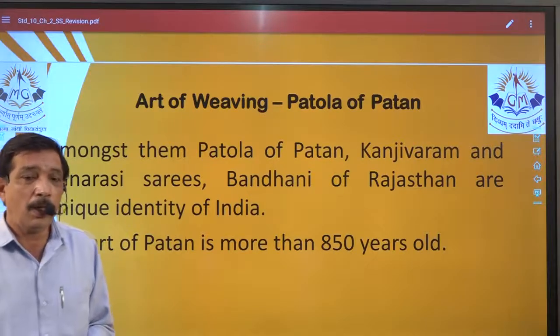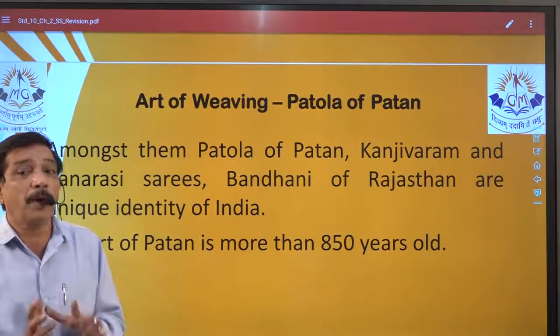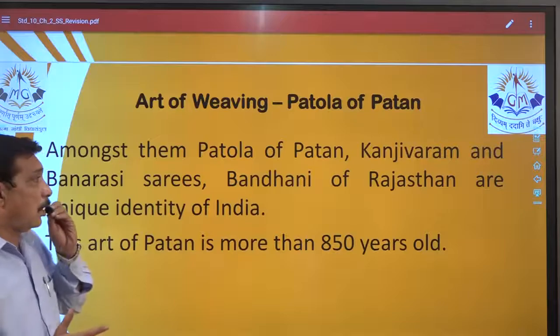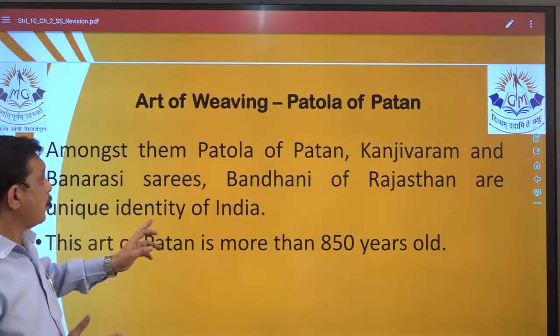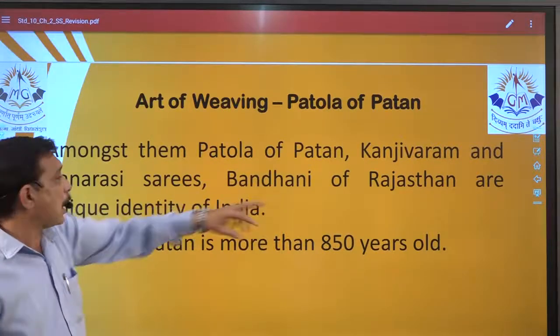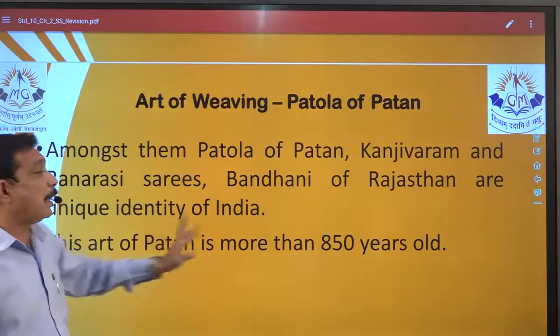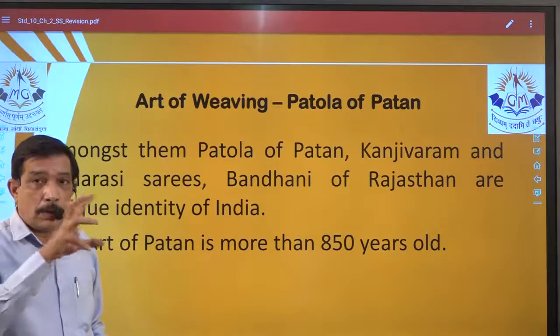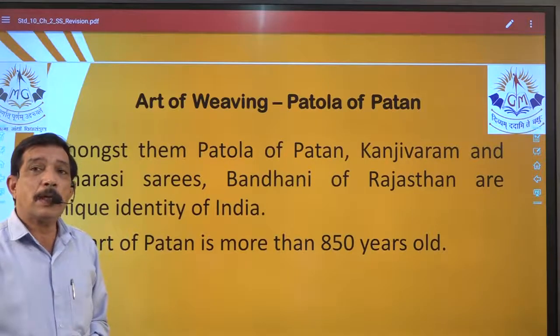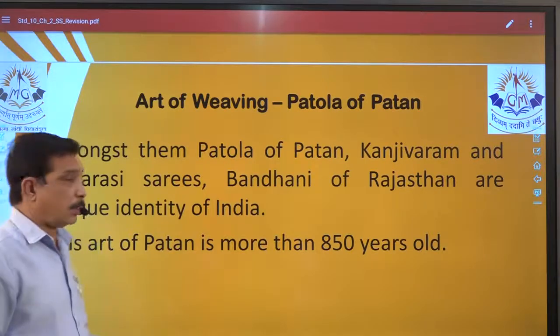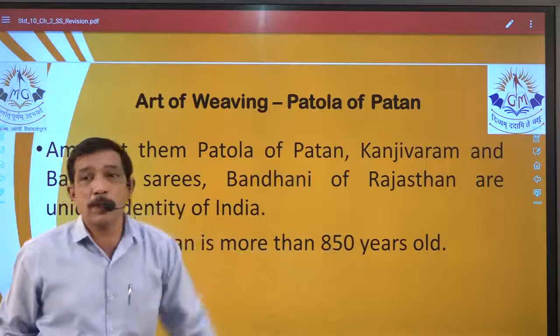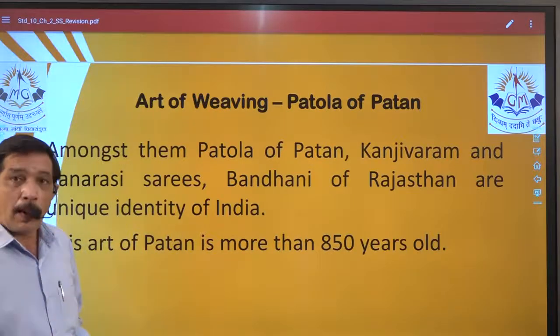Patola pattern can be asked. The thing we have to note over here is Patola pattern, Kanjivaram and Banarasi sari, Bandhani, Rajasthan, a unique identity of India. 2-3 names are there which can generate objectives. It is 850 years old, that means again.